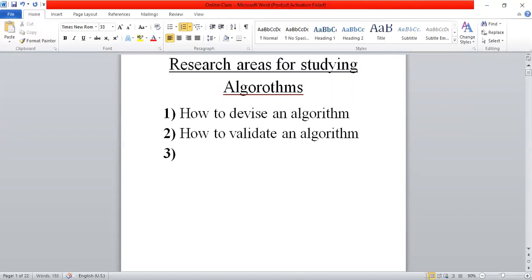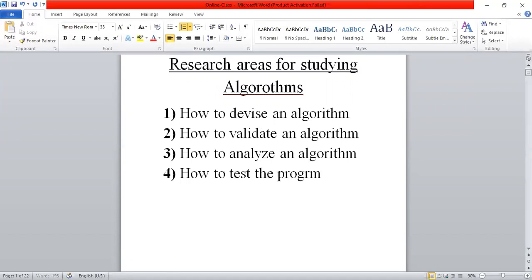Third one is how to analyze an algorithm. Fourth one is how to test the program. So these are the important areas of research. Whenever you want to study about algorithms, we need to know about these four important items.